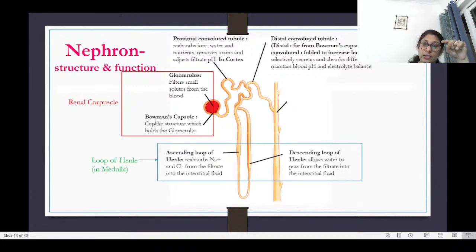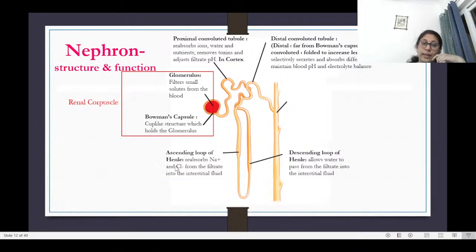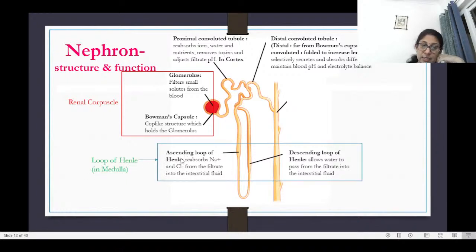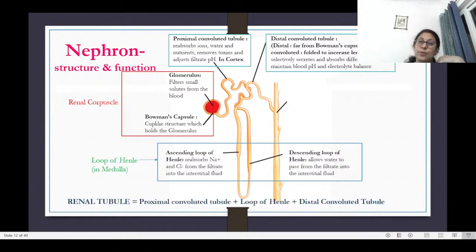So the Henle's loop, ascending and descending put together, is known as the loop of Henle. This is present inside the medulla. So these convoluted tubules, proximal and distal, are present in the cortex, while the loop of Henle is present in the medulla. So the loop of Henle, the proximal convoluted tubule and the distal convoluted tubule, three of them together are known as the renal tubule.